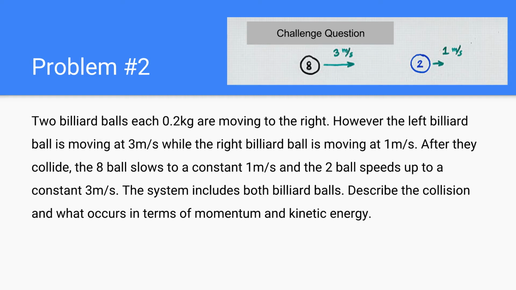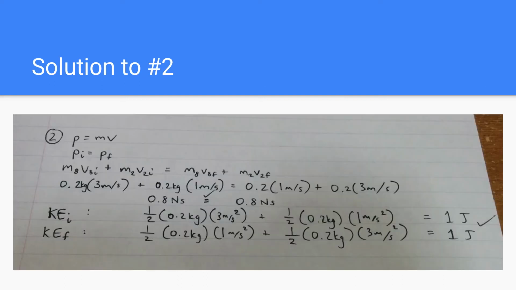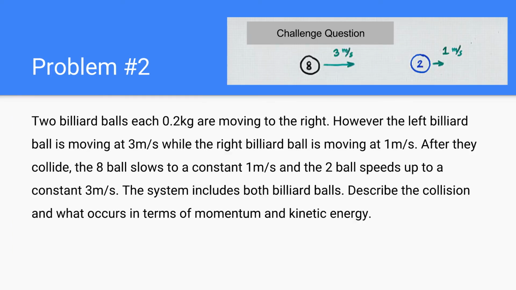Once again, we see that the system includes both billiard balls. Thus, we can conclude that this is an isolated system, so momentum should be conserved according to the law. We can also test whether or not kinetic energy is conserved using the equation 1/2 mv squared. Initially, the velocity for the 8 ball is 3 meters per second and 1 meter per second for the 2 ball. Let's go back to the problem. We saw that the velocities were swapped after the collision.